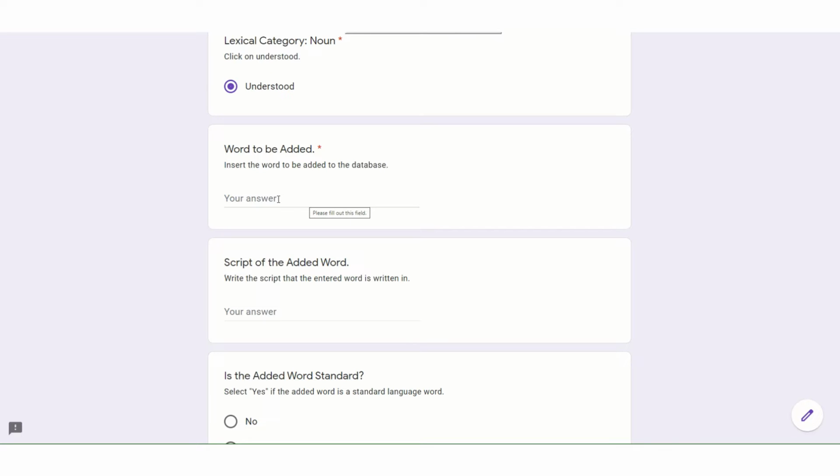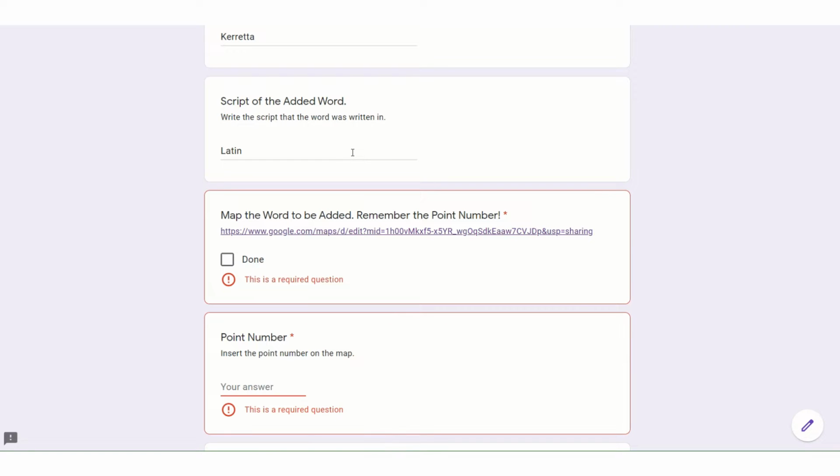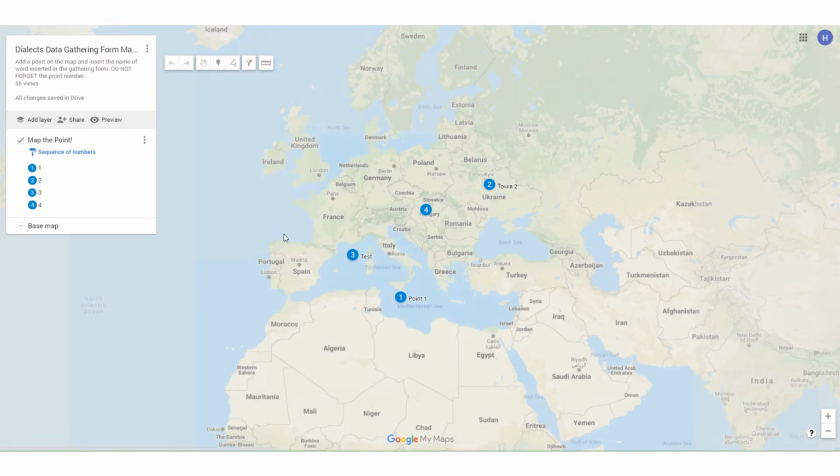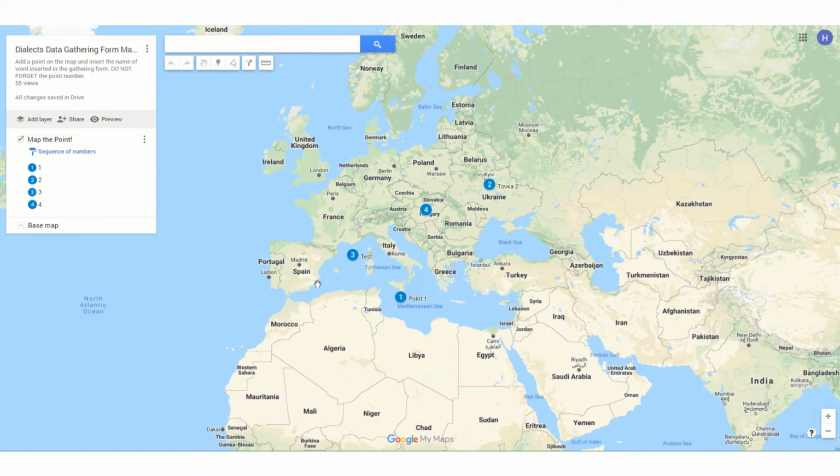We then insert the word that we want to add to the database. In this case, it will be carretti, and then we insert the script of the added word, which in this case would be Latin. The next step is to map the word. The map is opened by clicking on the hyperlink. After the map opens, we find the area where the word is spoken and create a marker.